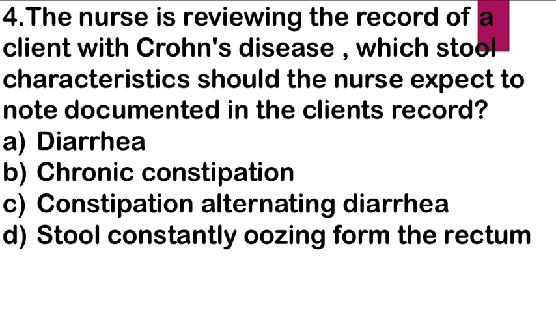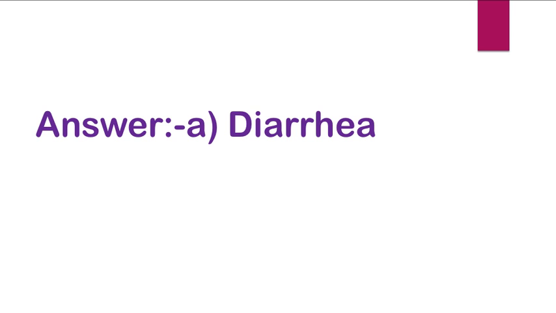Next question. The nurse is reviewing the record of a client with Crohn's disease. Which stool characteristics should the nurse expect to note documented in the client's record? A, diarrhea, B, chronic constipation, C, constipation alternating with diarrhea, D, stool constantly oozing from the rectum. Right answer is A, diarrhea.